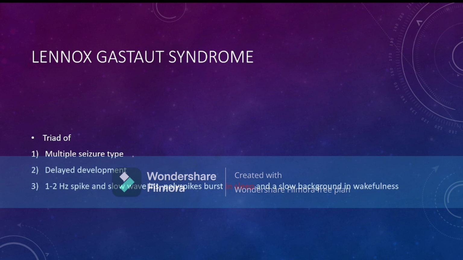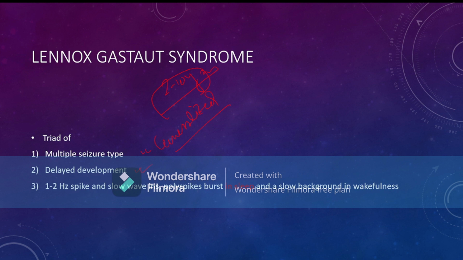Now come to Lennox-Gastaut syndrome. If the patient is suffering from Lennox-Gastaut syndrome, then the onset of the convulsions is typically in the 2 to 10 years age group. And the child has this triad: multiple types of seizure. That means the child may suffer from focal seizure, tonic seizure, clonic seizure, generalized seizure, or different types of convulsions. There are multiple seizure types, and it is mainly generalized. Generalized seizure is mainly seen in Lennox-Gastaut syndrome, and the child has developmental delay.